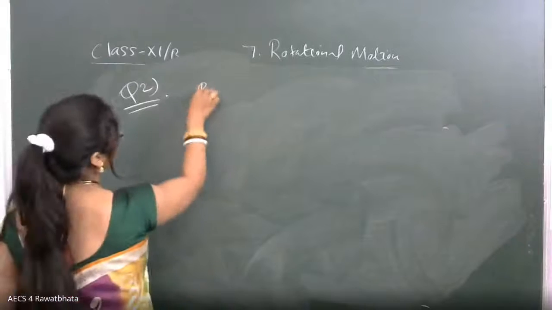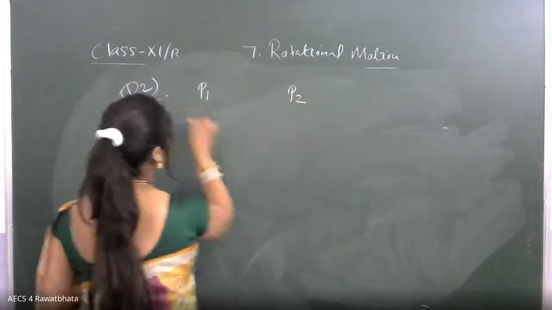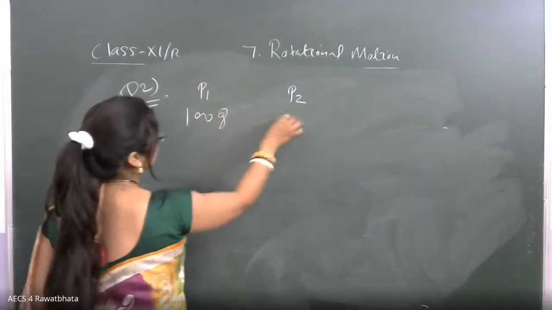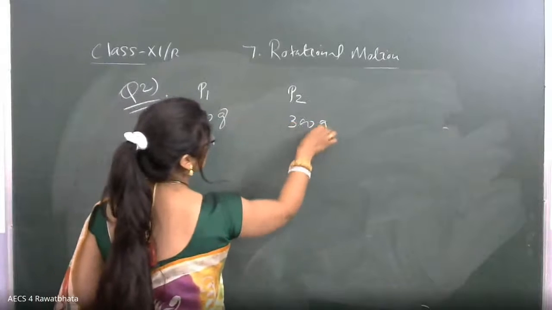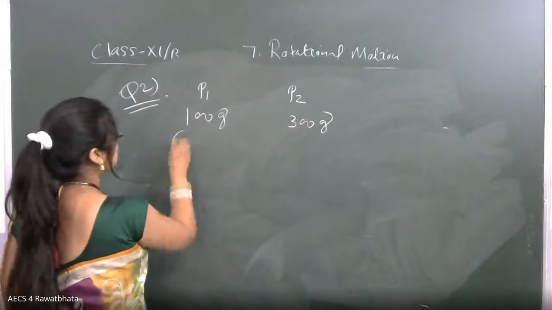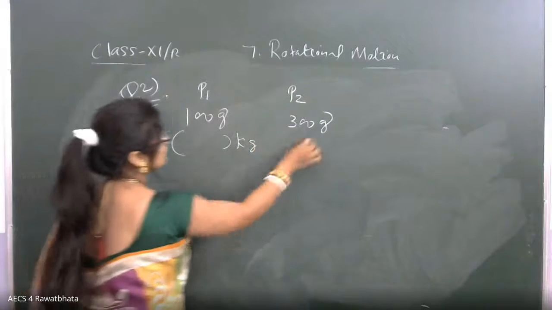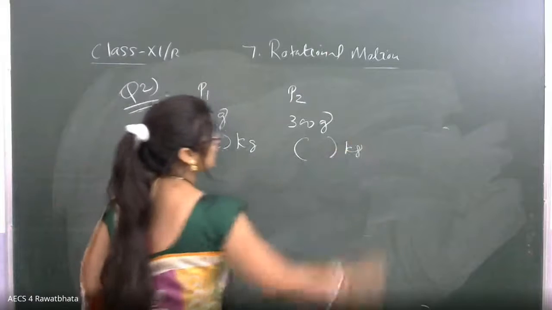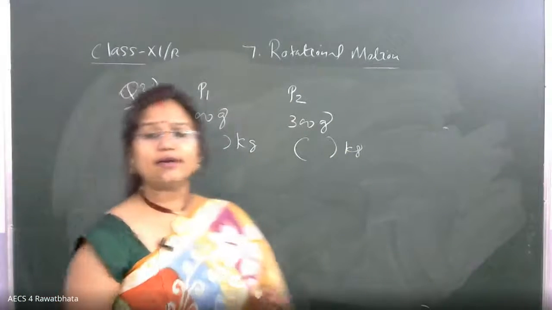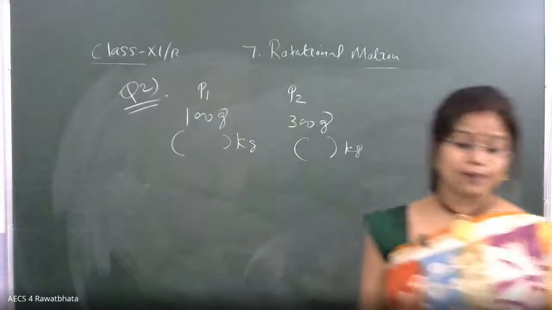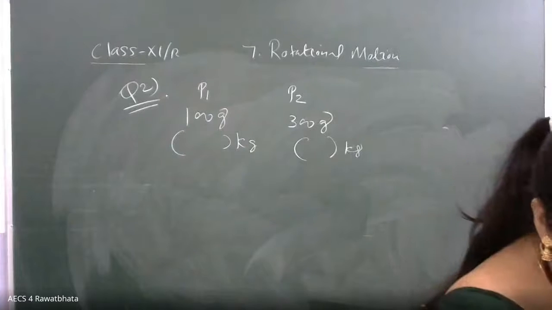So we are having particles P1 and P2. Here we are having 100 gram, here 300 gram. Suppose we want to convert into kg. Any one of you, Deepal, just convert 100 gram and 300 gram to kg, dear.